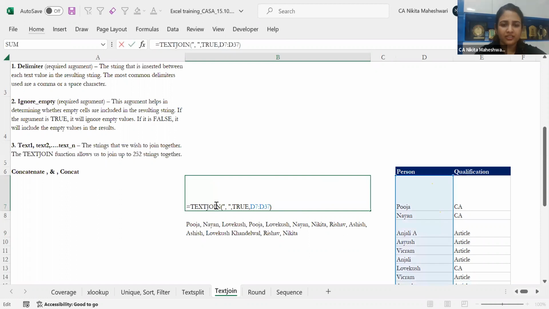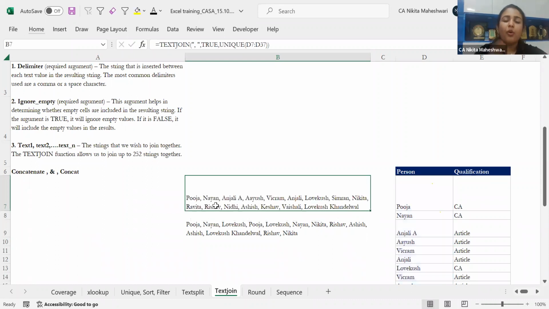So let me do this. Instead of giving this range, I'll give this unique and then range. So only the unique names are coming now. Again, you'll have to mix and match multiple formulas to create a strong formula over here. But yeah, I can get all the names with a comma properly in ascending form also if I want, but I'll not go into that, it will be too heavy. But I can get the unique names very easily over here.